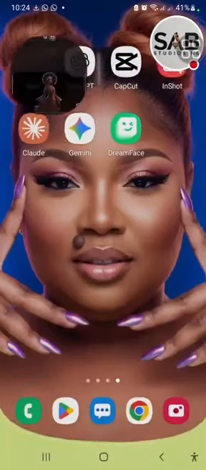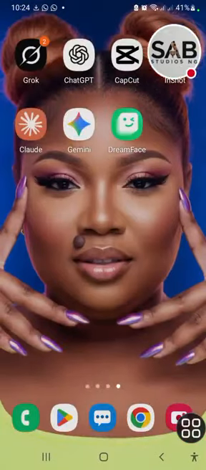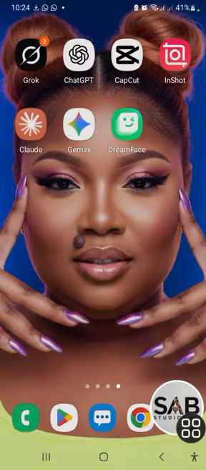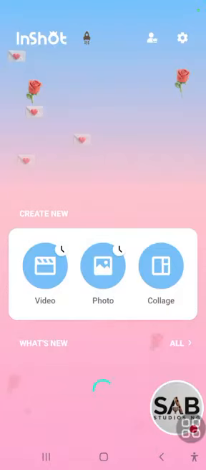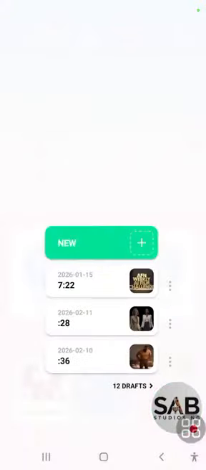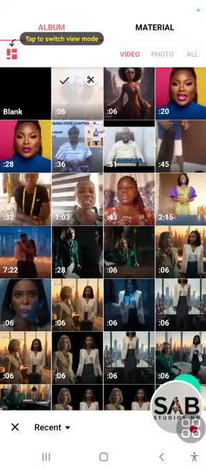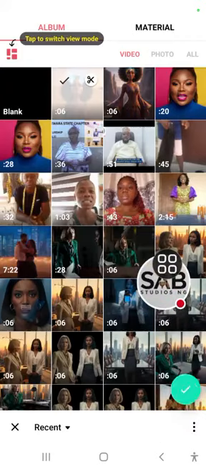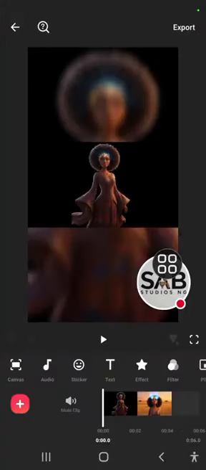Now let's go over to InShot, right? You guys know me, I just love InShot because it's fast. It gives you that control, that feel that you can control anything at all. That's why I love it. It's fast, it's straightforward, very fast, very straightforward. You don't need to guess. You're not guessing anything, right?